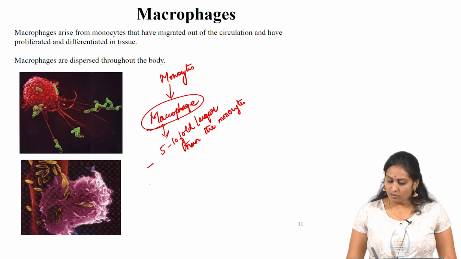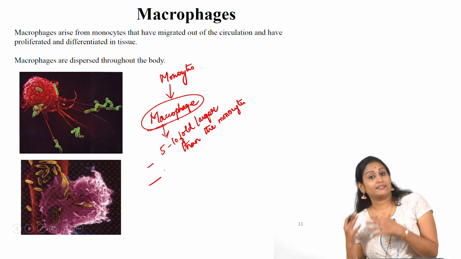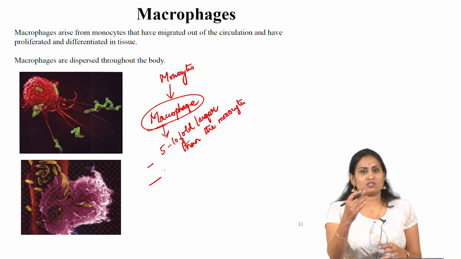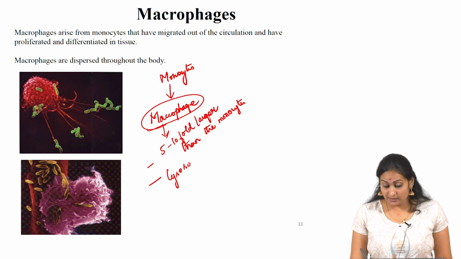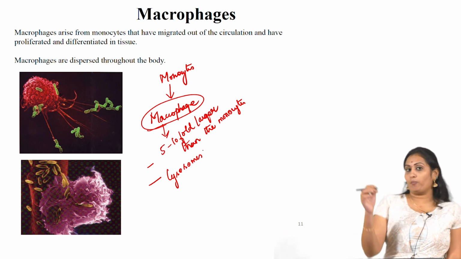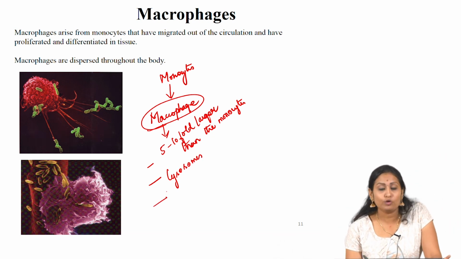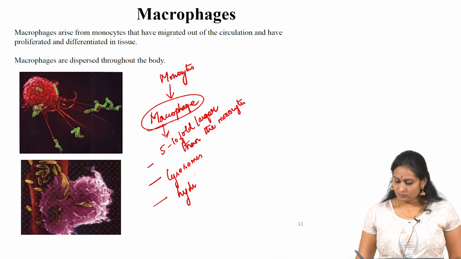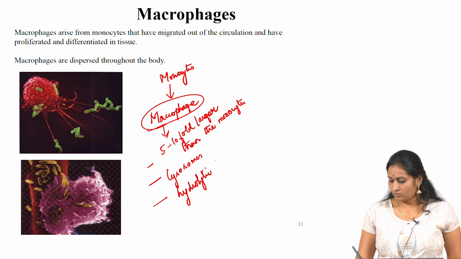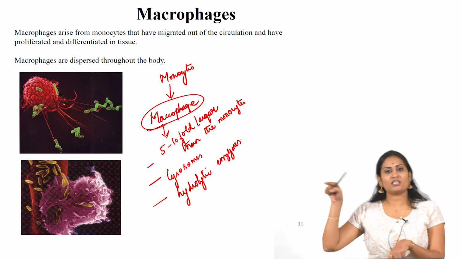Also, the number of organelles and its complexity is increased compared to the monocyte, especially lysosomes. The number is increased a lot as well as its complexity. Also, it produces hydrolytic enzymes. So, this is the major difference between macrophage and the neutrophils.